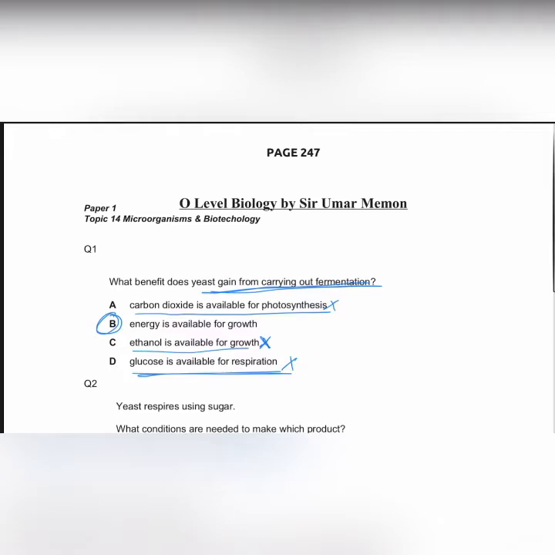MCQ number 2, yeast respires using sugar. What conditions are needed to make which product? So, yeast respires using sugar. What conditions are needed to make which product? If yeast respires anaerobically on sugars, the yeast produces alcohol. The answer is C.